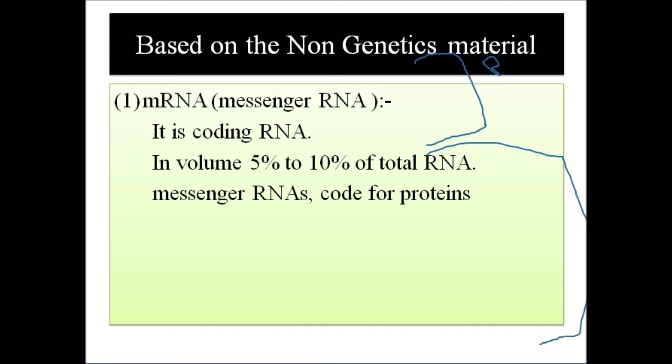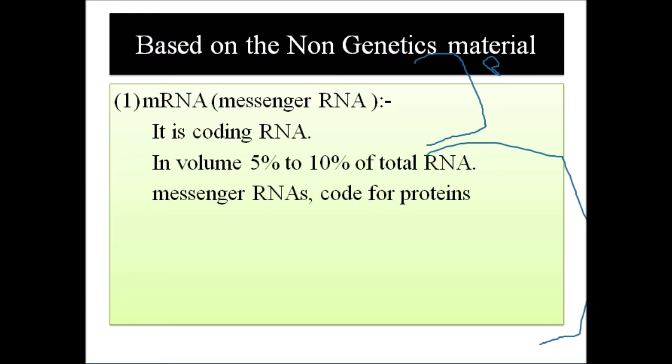Messenger RNA is a coding RNA, at a volume of 5 to 10% of total RNA in cells of prokaryotes and eukaryotes. Messenger RNA is the code for protein synthesis. It is a long extended RNA. In bacteria it is polycistronic, and in eukaryotes it is monocistronic.